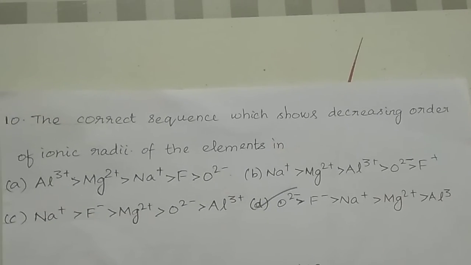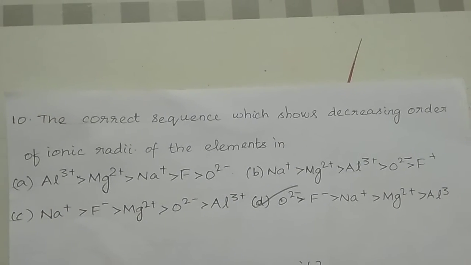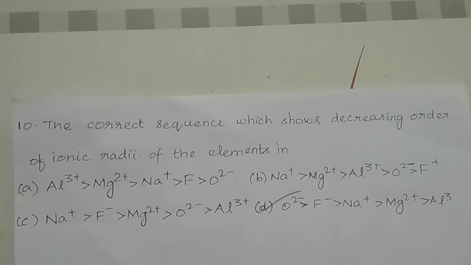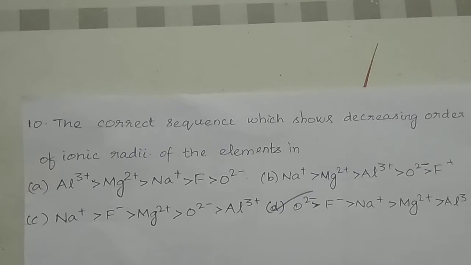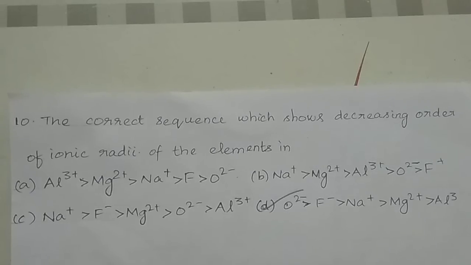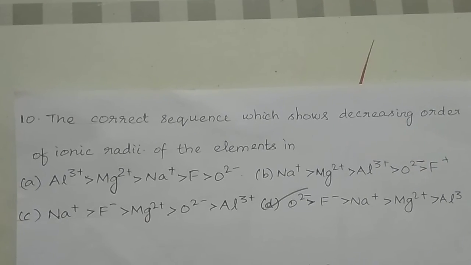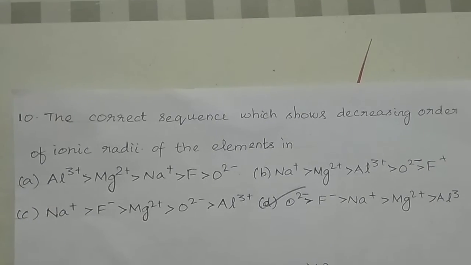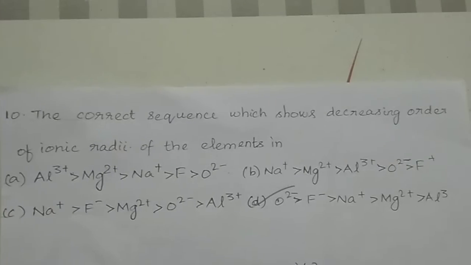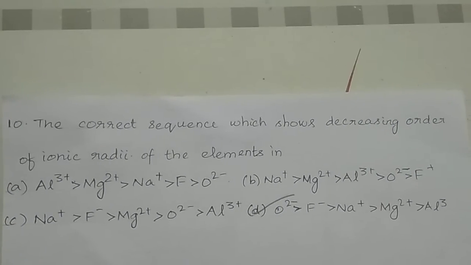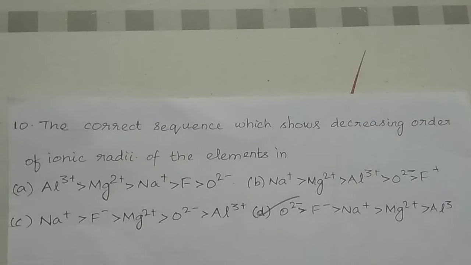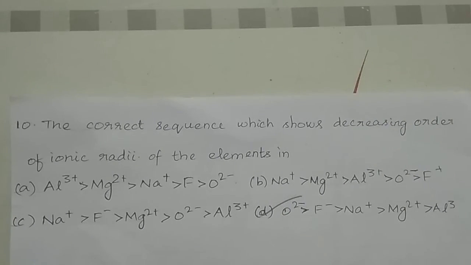10th question. The correct sequence which shows decreasing order of ionic radii of the elements is A, Al3 plus greater than Mg2 plus greater than Na plus greater than F minus greater than O2 minus. B, Na plus greater than Mg2 plus greater than Al3 plus greater than O2 minus greater than F minus.